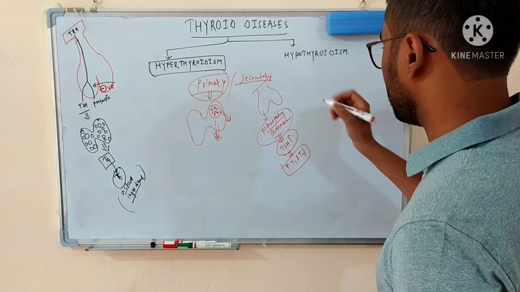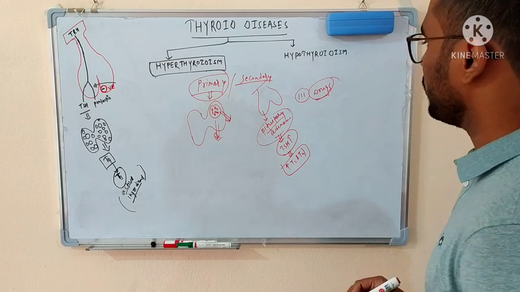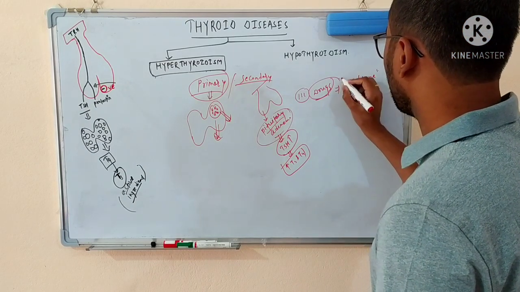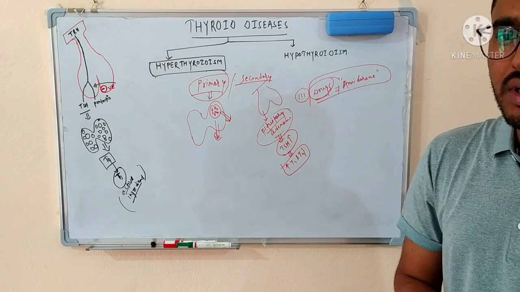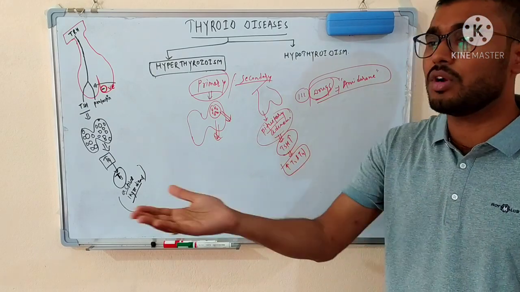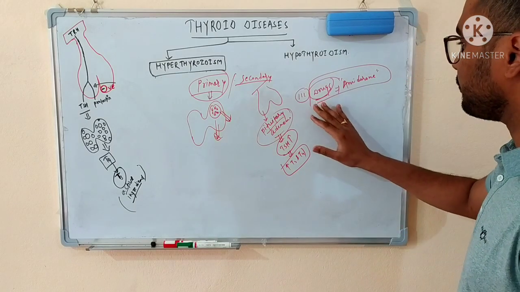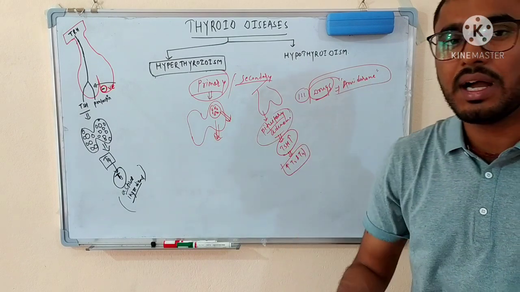Now the third cause is actually drugs. Let's suppose you are taking a drug like, for example, amiodarone, and this drug influences the thyroid gland to produce a large amount of hormone. So the gland is actually not having the behavior of producing a large amount of hormone; the drug is influencing the gland to produce it. So in this condition, it is not primary hyperthyroidism. Drugs are one of the causes of hyperthyroidism, but not primary.